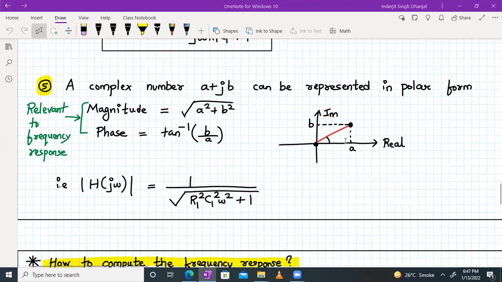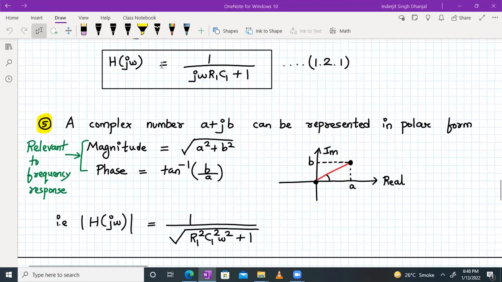So how do we write the magnitude of this? Magnitude can be written as square root of A square plus B square. And the phase can be written as tan inverse of B by A, right? So these two quantities, that is magnitude and phase, will be relevant to the frequency response. That's why it is so important.